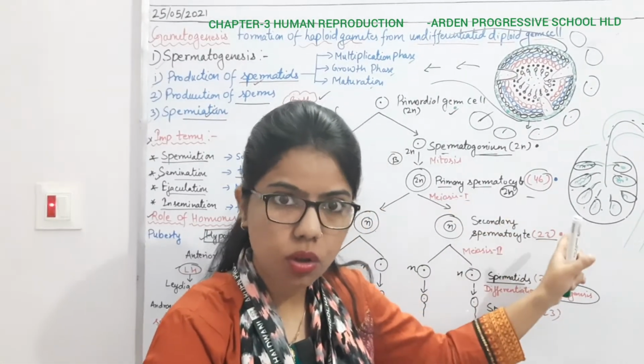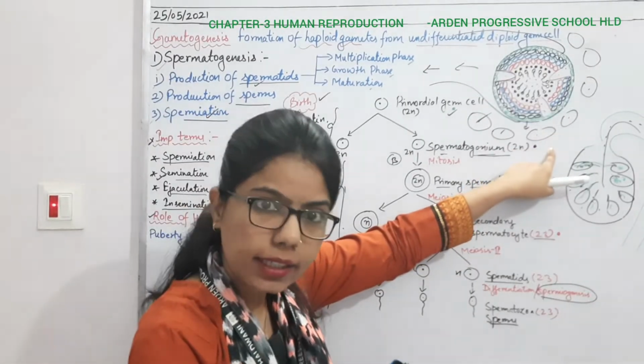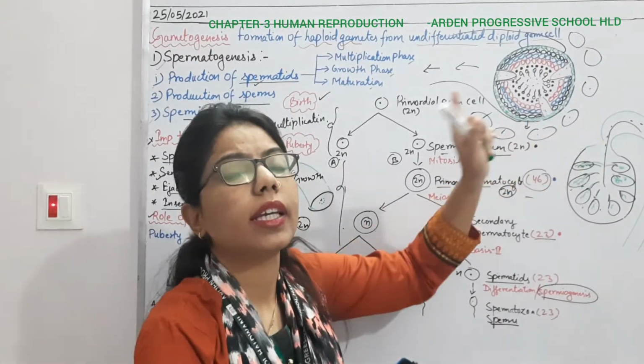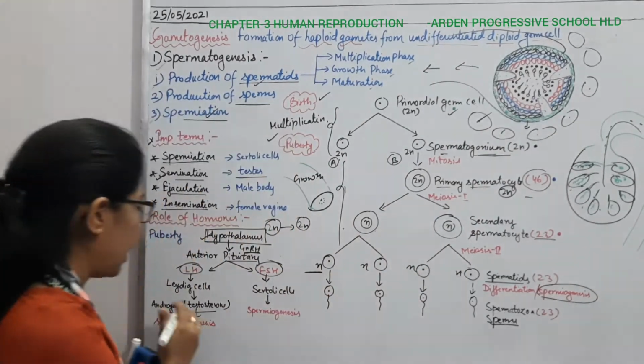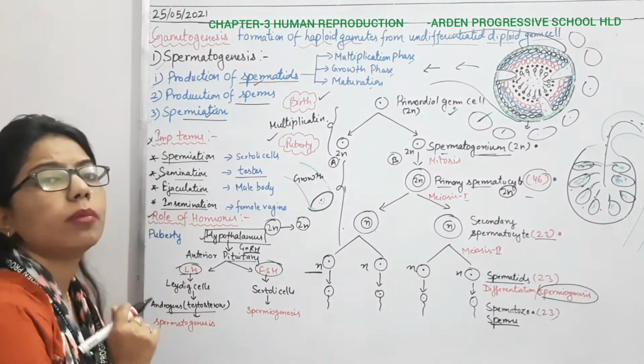Due to the testosterone hormone. And from where is the testosterone hormone coming? From the Leydig cells. And why? Because it is stimulated by the LH hormone. What is LH? Luteinizing hormone. Right here, that comes to the FSH.